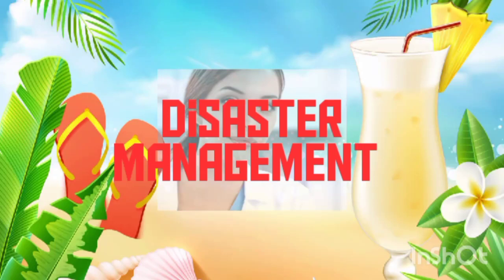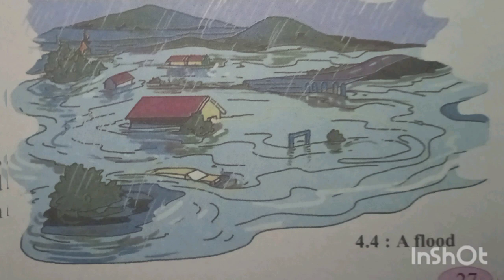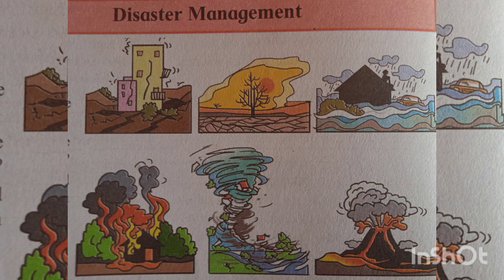Disaster management. In this picture, earthquake, drought, torrential rains, fire, cyclone and volcanic eruption are seen. In the first instance, we should try to save our life and then help others to save their lives too. Yes, we have experienced torrential rains some time back. All the above disasters take place due to natural causes.